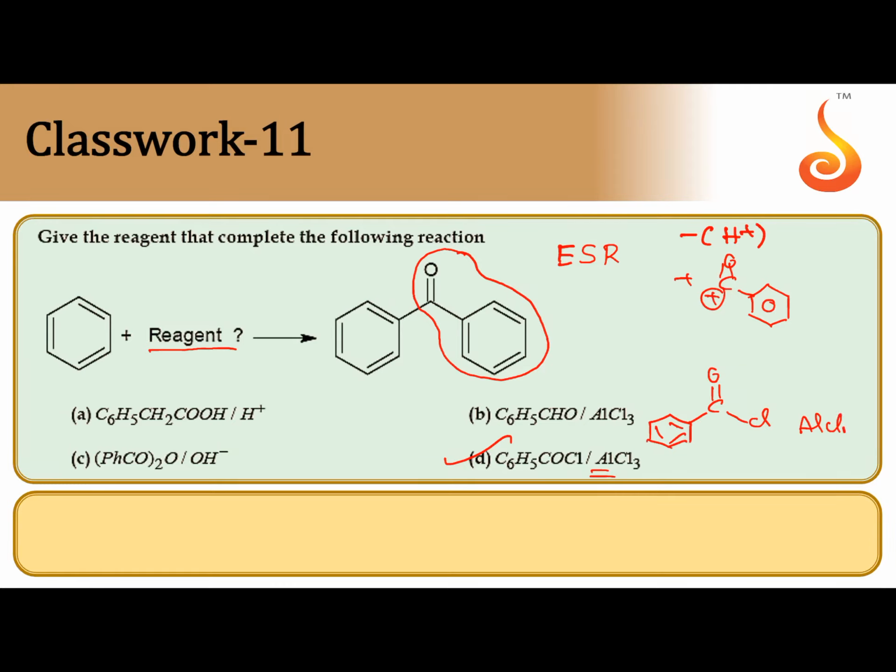So AlCl3 being a Lewis acid, halogen carrier, it takes Cl minus and holds Cl minus for a while in the form of AlCl4 minus, and the carbocation is produced. That carbocation, being an electrophile, attacks the benzene ring replacing H plus. So that's why the correct option is D.